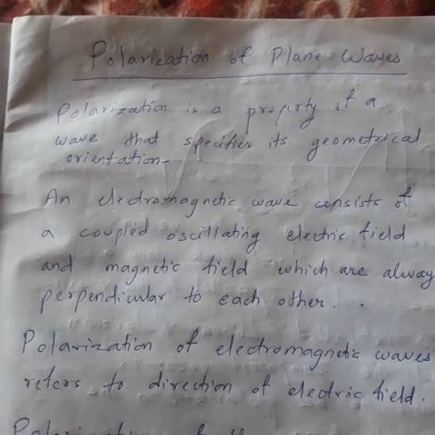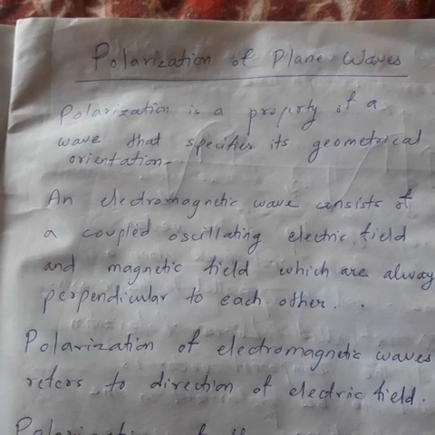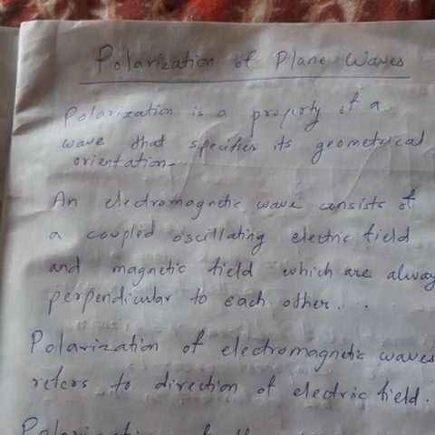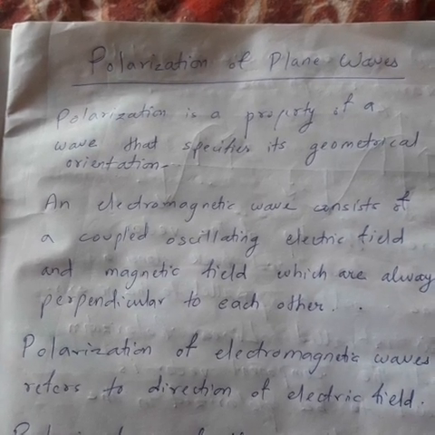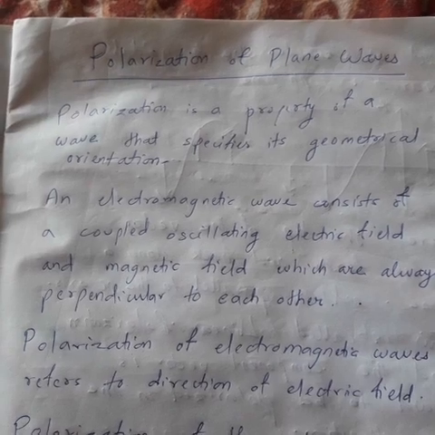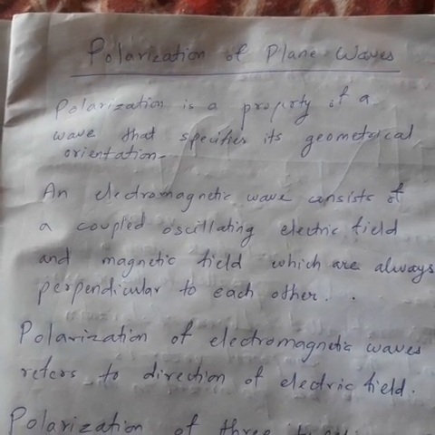Polarization is a property of a wave that specifies its geometrical orientation. As I told you, geometrical orientation means how it is oriented. What is oriented? The electric field. So finding out the direction of the electric field of a plane wave is called polarization.